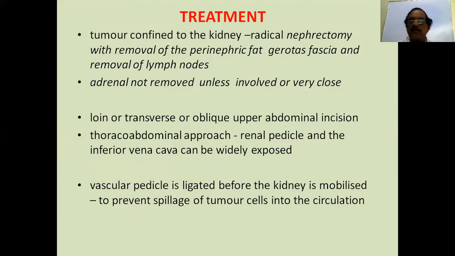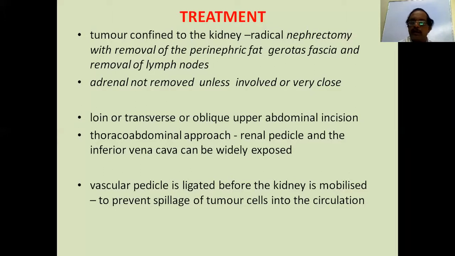If the tumor is confined to the kidney, radical nephrectomy with removal of perinephric fat, Gerota's fascia, and removal of regional lymph nodes is done. This is called radical nephrectomy. The adrenal will not be removed unless it is involved or it is an upper polar tumor. For a lower polar tumor, you don't need to remove the adrenal, whereas if it is an upper pole tumor, because the adrenal is very close, it is removed.